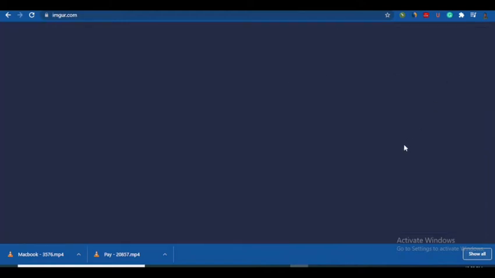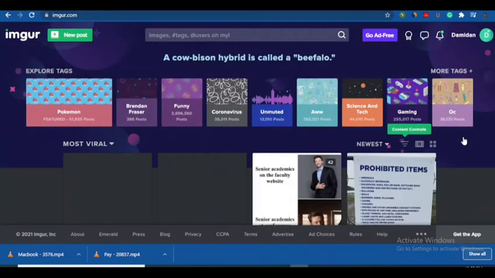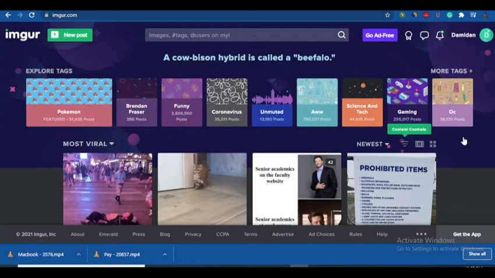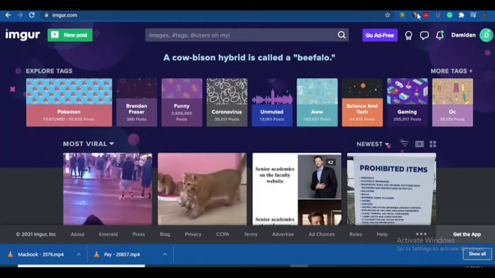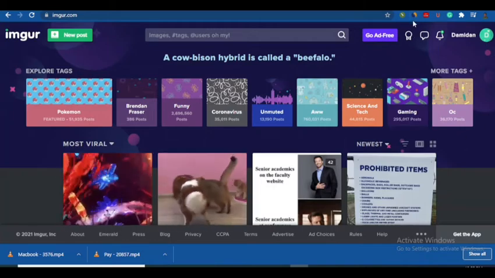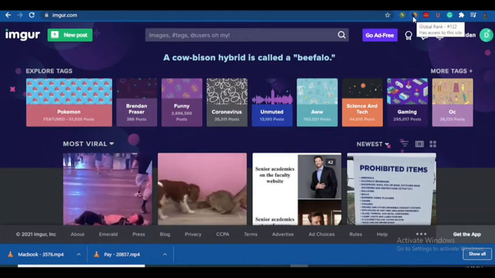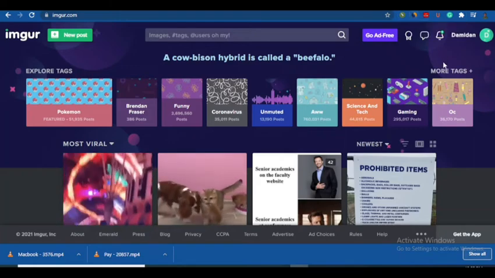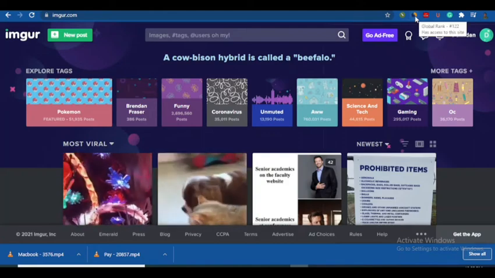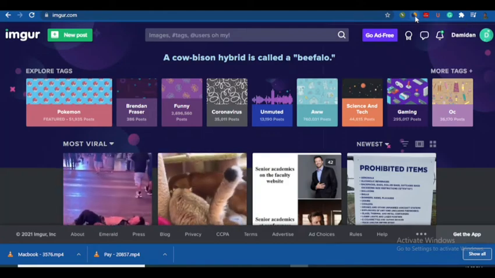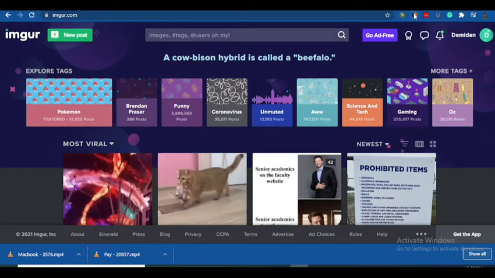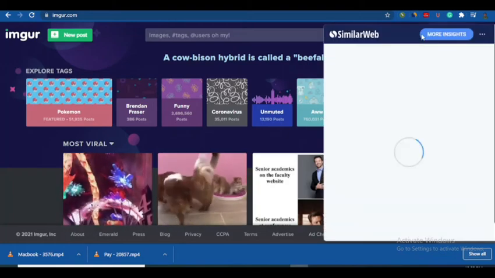Let me just load. So on this website, it is where you're going to upload the images and videos you have downloaded from Pixabay. And now let me tell you something about this website. So let's come to my SimilarWeb extension here. And as you can see, this website is actually ranking so much. Let me just open that and show you with evidence.